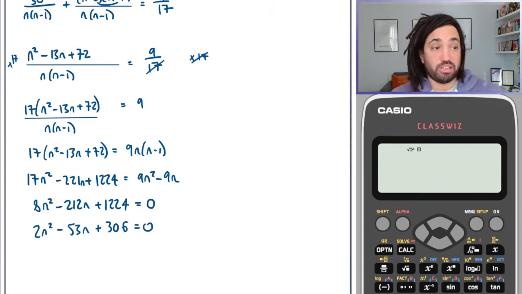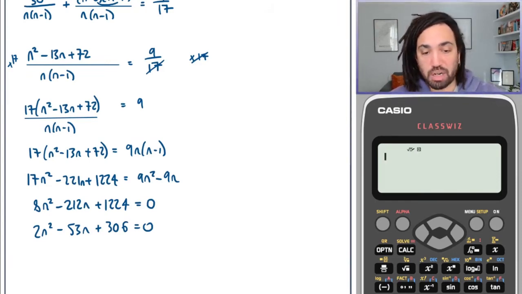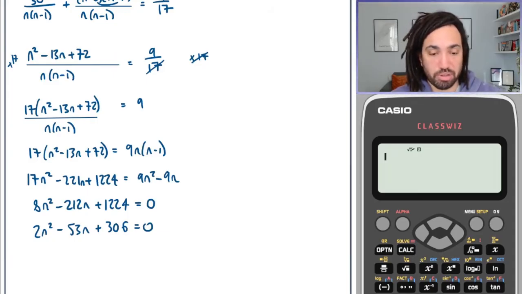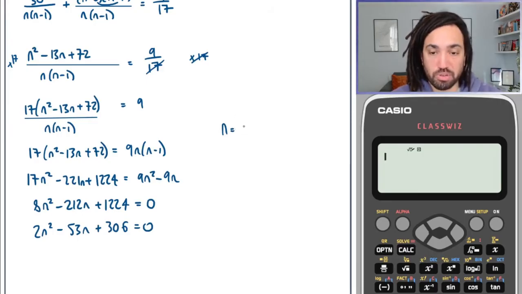Okay, now this probably does factorise because we're going to get a whole number for n, because it has to be a whole number. But I can't see how I'd be able to do this, even in an exam as well. So what I'd want to do then is use the quadratic formula.